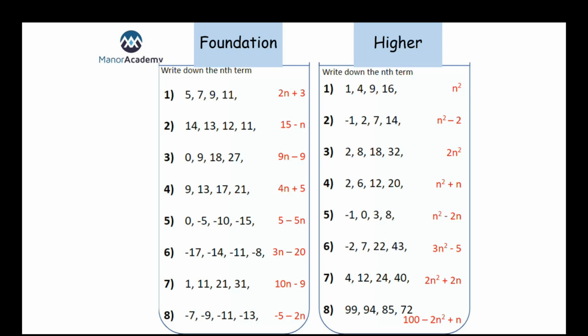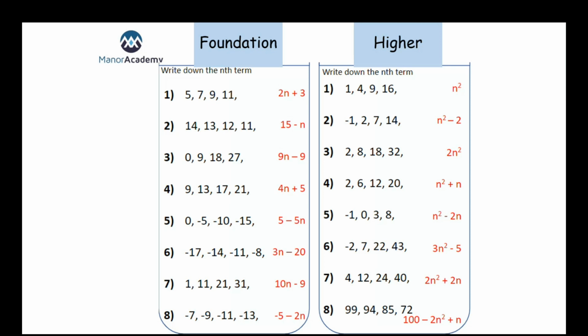It does tend to come up quite a lot every year over the 3 papers. It can come up on any paper because realistically, looking at it, the calculator doesn't really help you with this. So it can come up. They do like to put it on the calculator papers because they know that the calculator is actually not going to be that much help in working this out. So it doesn't necessarily have to be a non-calculator topic. It could come up on all 3 of the papers.